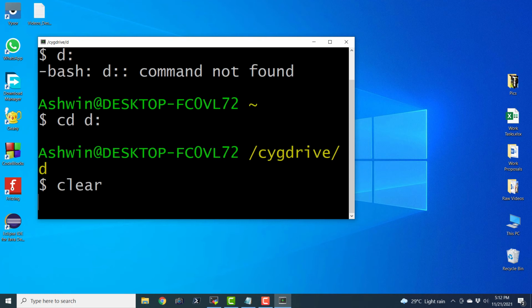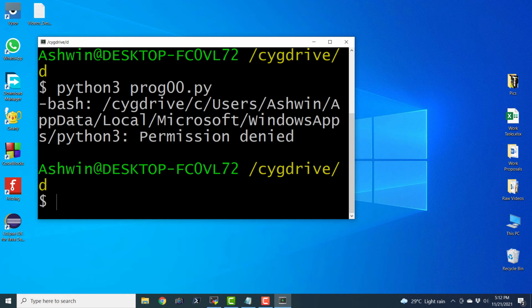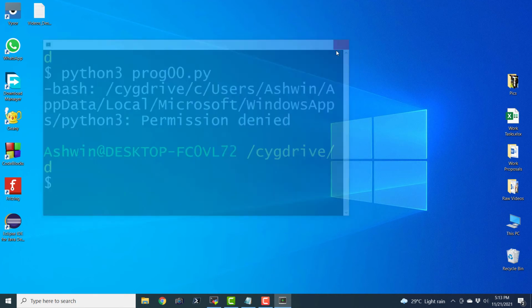Okay. And let us see pwd, and we are in the D colon. And let us type in here python3 prog00.py. Okay, it says permission denied. Okay, I guess this particular user doesn't have the permission to run the program like this from Cygwin. So don't worry about Cygwin then.